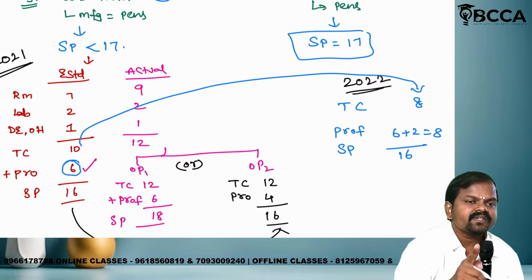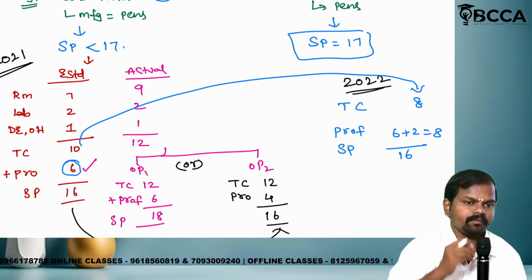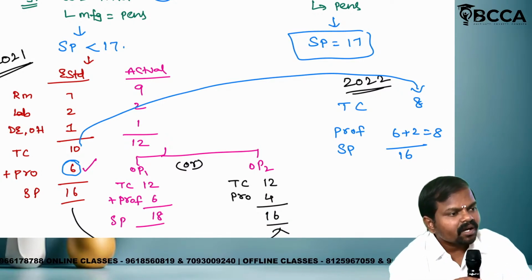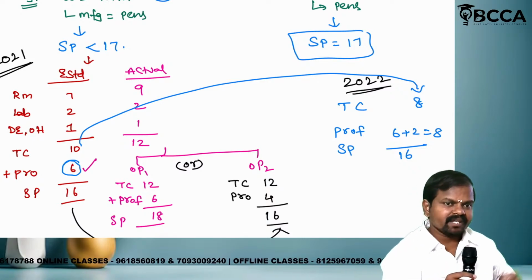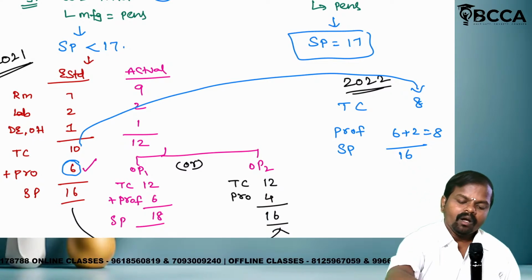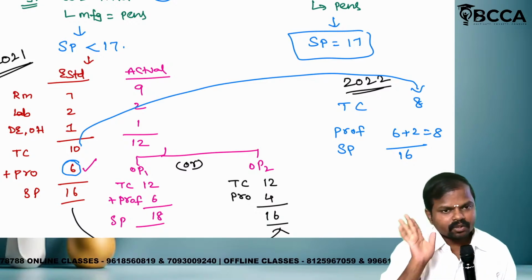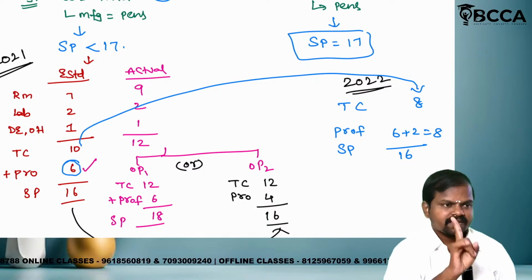Such a process is called cost control. The process is called what? Cost control. Very simple. I will give the conclusion of the example. Option 1 will be chosen or option 2 will be chosen? This is point number 1.